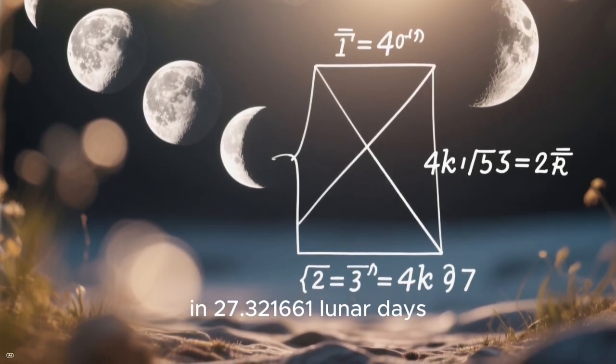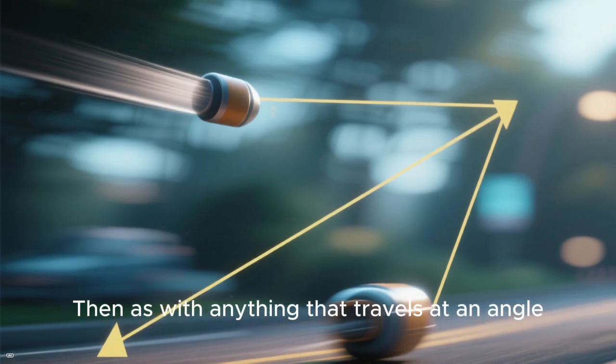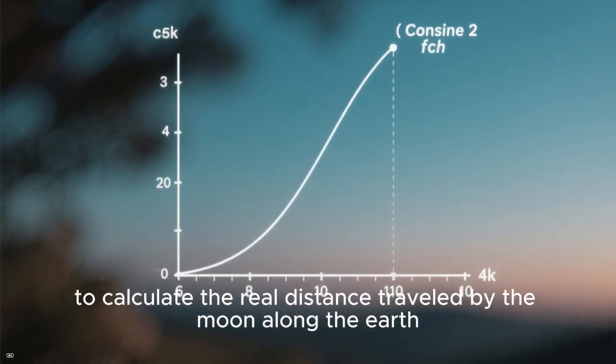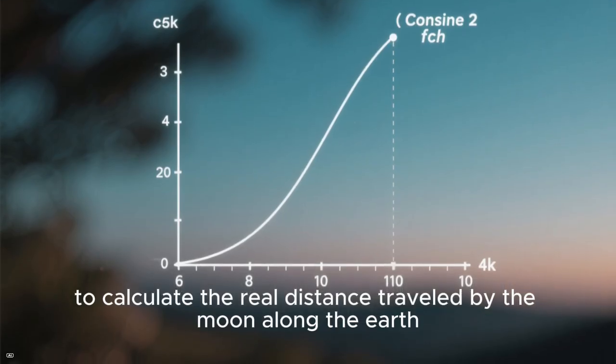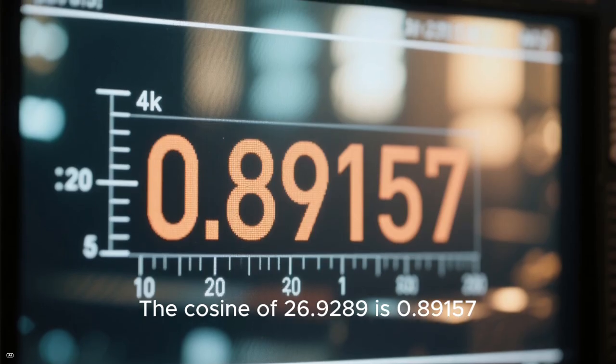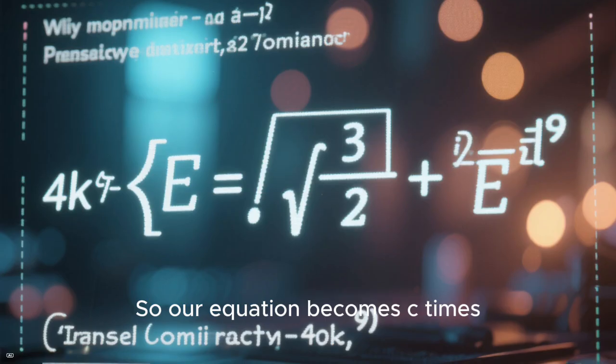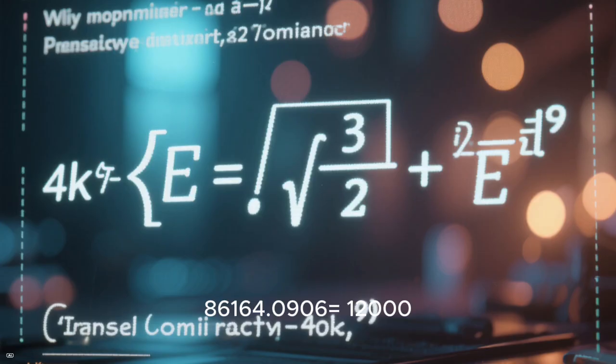Then, as with anything that travels at an angle, we use the cosine function from trigonometry to calculate the real distance traveled by the moon along the Earth. The cosine of 26.9289 is 0.89157, so our equation becomes C times